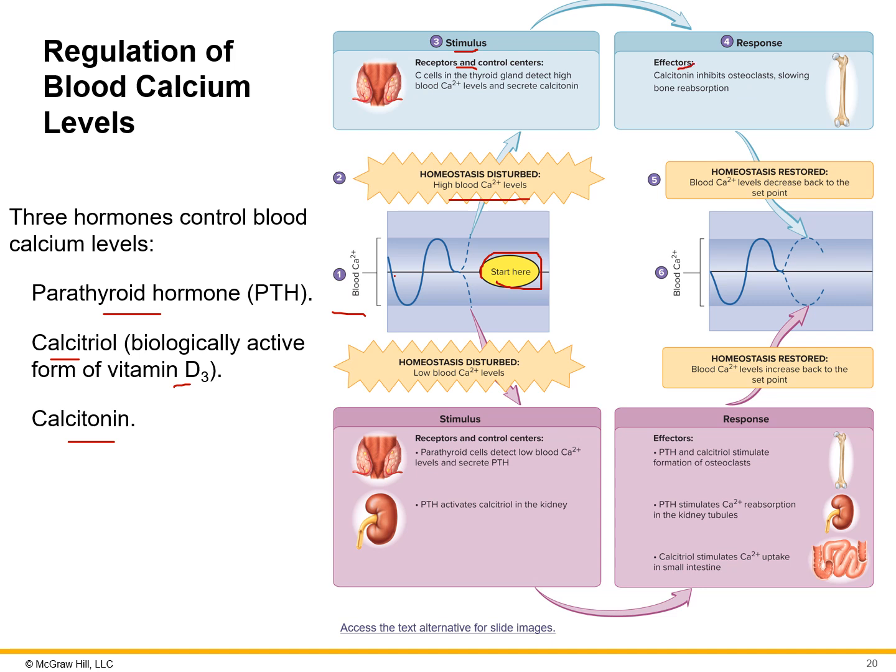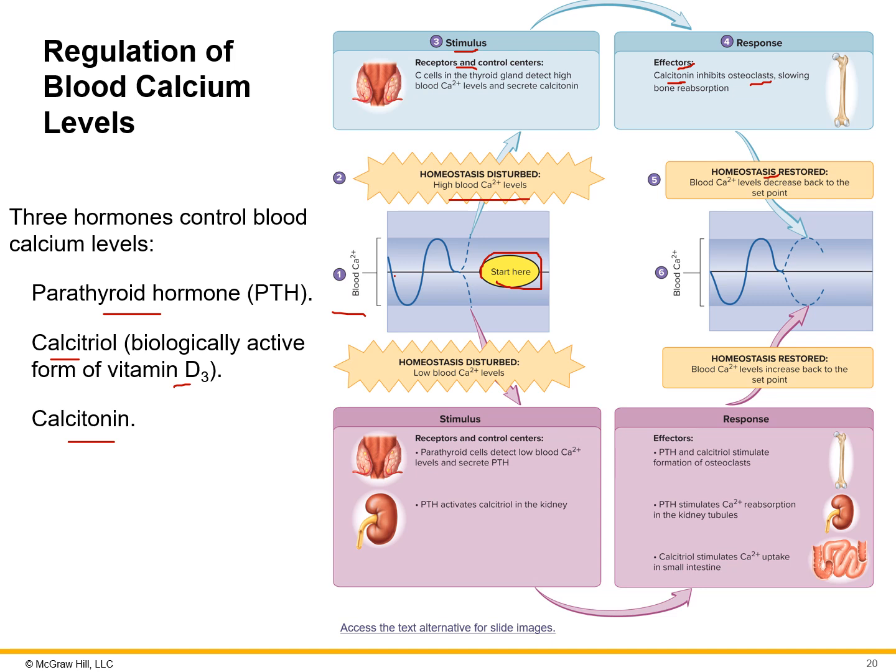Then the effector response is that calcitonin, our hormone over here, inhibits osteoclasts, which is going to stop bone from being broken down and calcium from being released. So the calcium goes up, calcitonin stops the osteoclasts, which lowers calcium, and our homeostasis is restored.